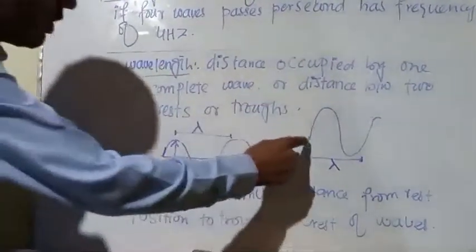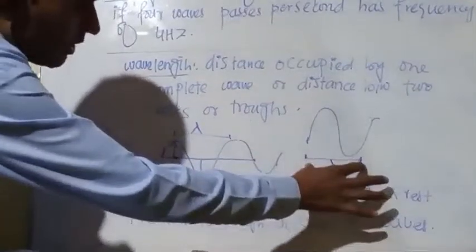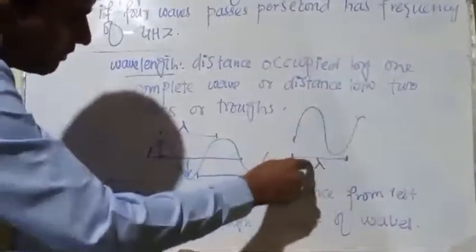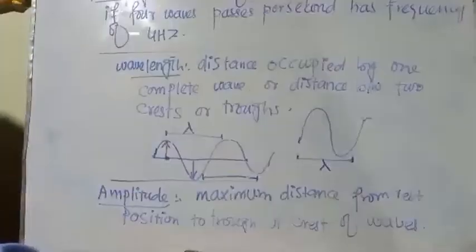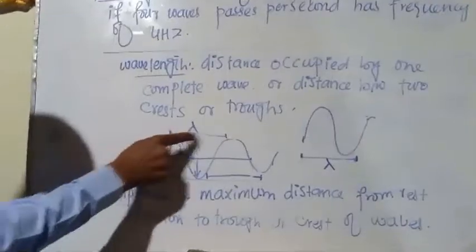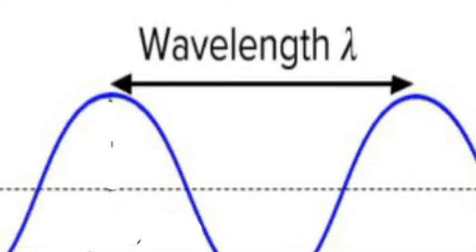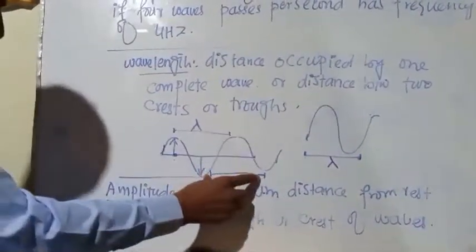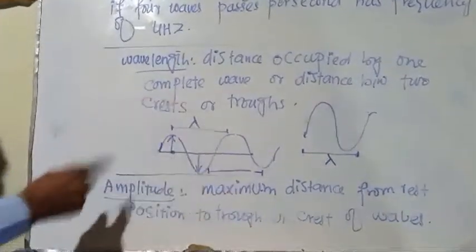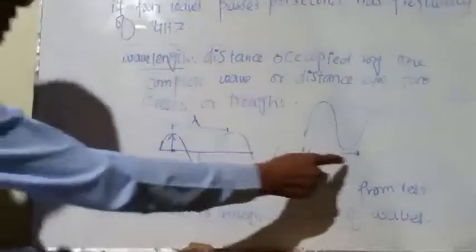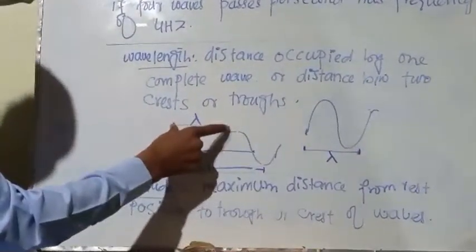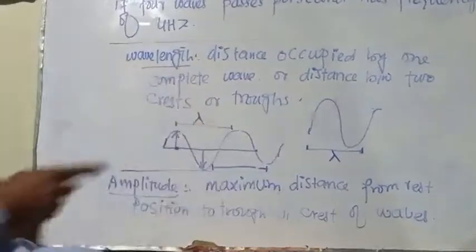It means the distance occupied by one complete wave. So this is the distance that has been occupied by one complete wave. This distance is known as wavelength, or the distance between two crests or two troughs. These are two troughs and these are two crests of these waves. So we can define the wavelength as the distance occupied by one complete wave, or the distance between two crests or two troughs.